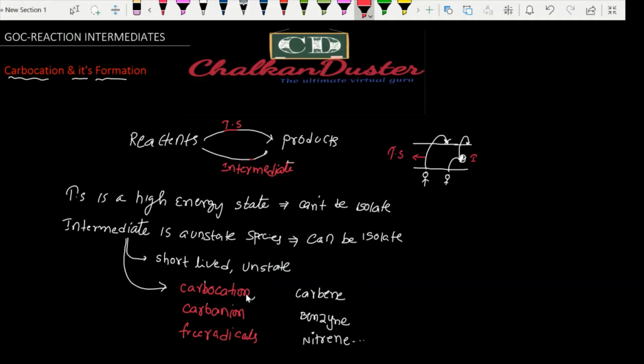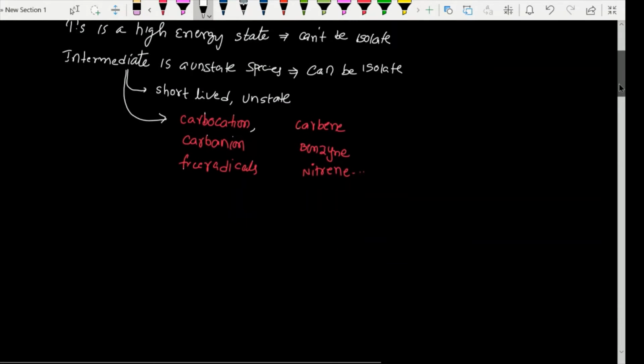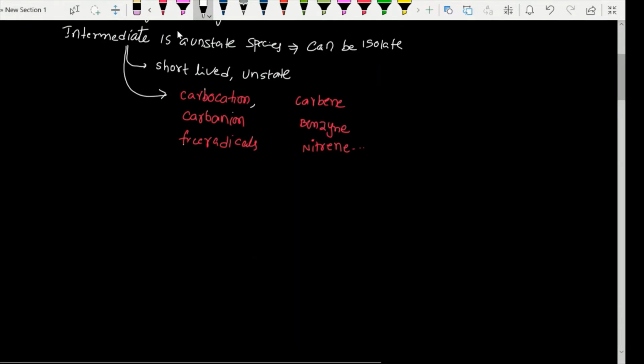We will also discuss carbene, benzyne, and nitrene, which are very rarely observed. To predict the product, you first have to be strong in carbocation, carbanion, their stabilities, and how they are formed. So the first video is on carbocation and its formation. Let's go through how it is formed.